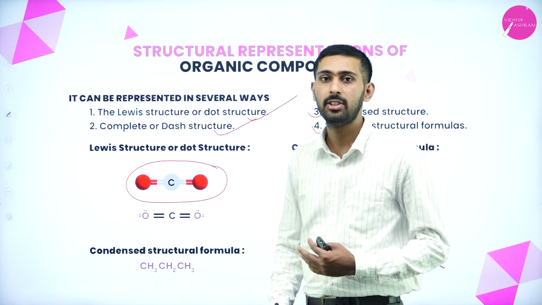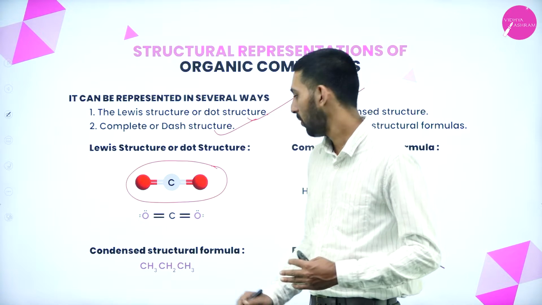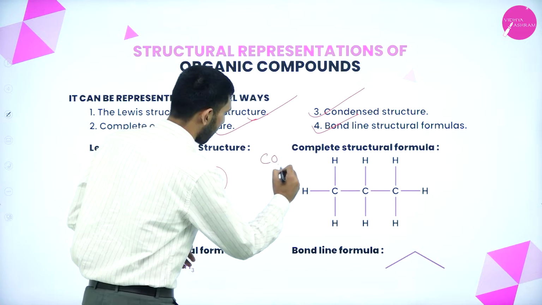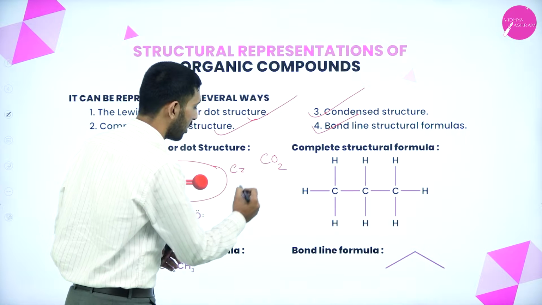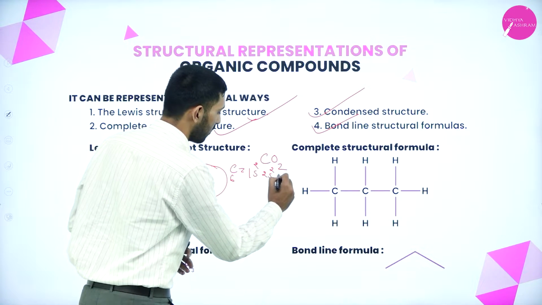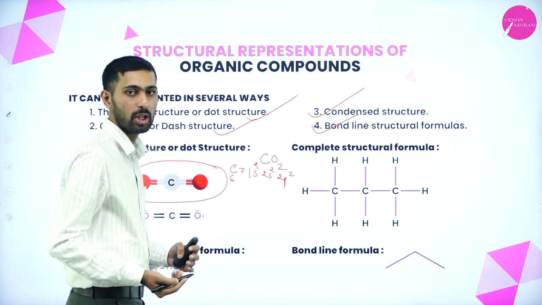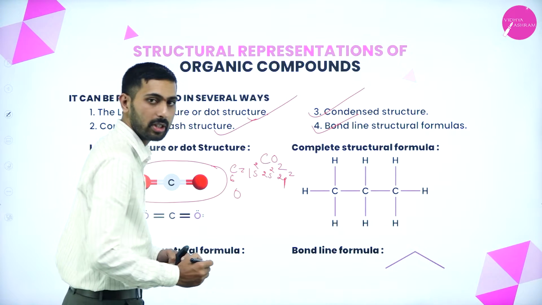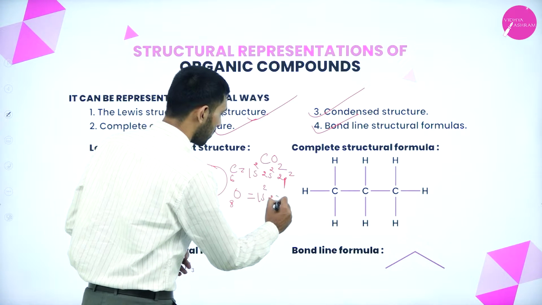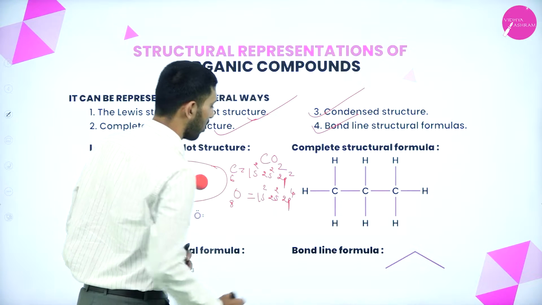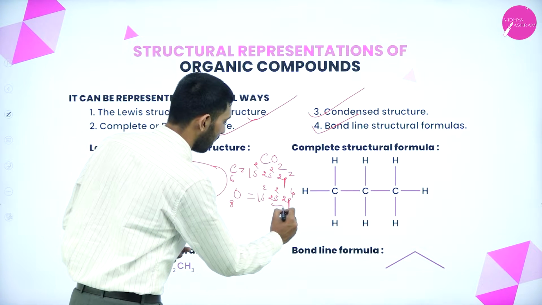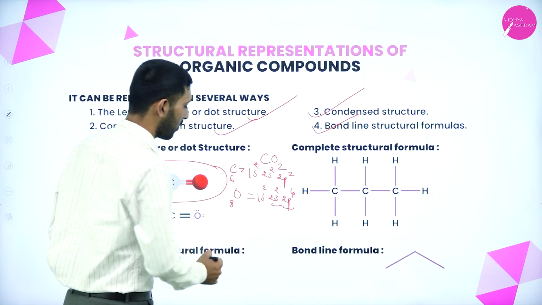What is the valency of carbon? Its valency is 4. If we are representing by dot structure, first, what is the atomic number of carbon? Its atomic number is 6 and the electronic configuration is 1s2, 2s2, 2p2. And for oxygen, the atomic number is 8, so 1s2, 2s2 and 2p4. What is the outermost electron count present in oxygen? It is 6. Now let us represent how it will be.